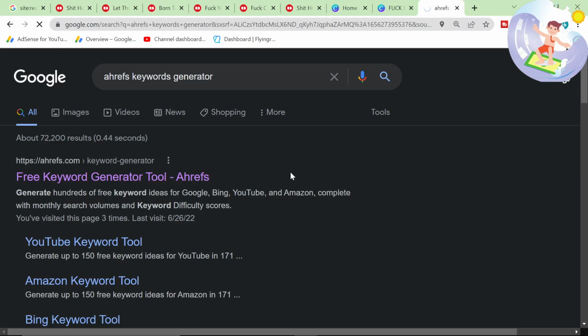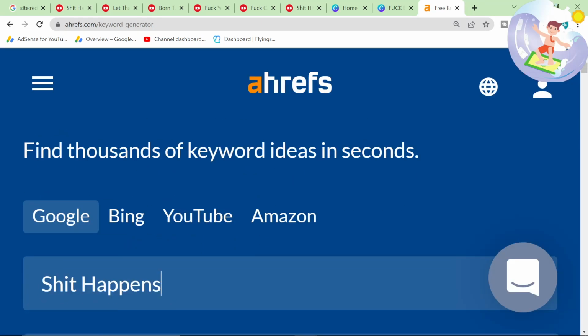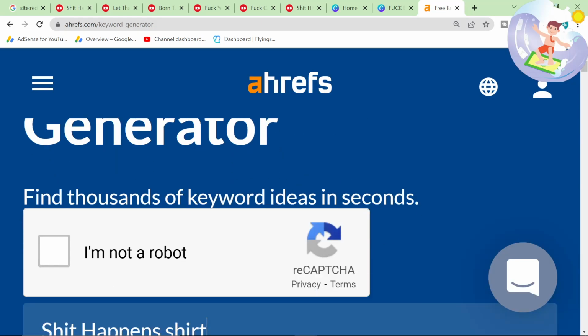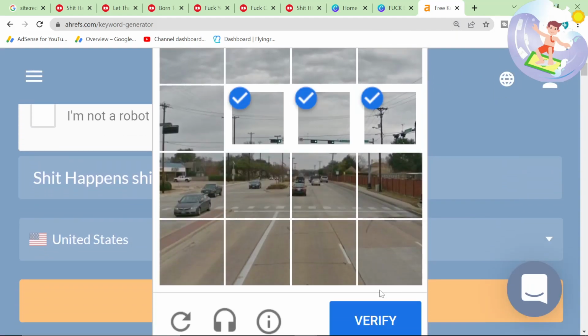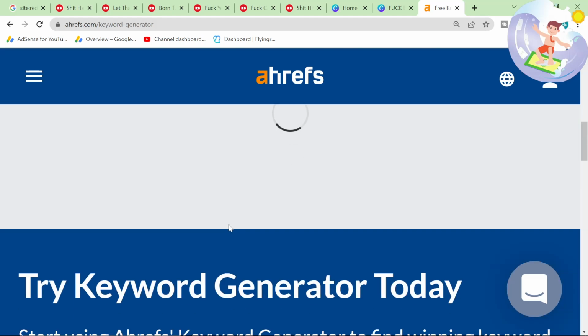So we're going to use this free tool, and then I'm going to write the word shirt at the end because I preferably want to know how many results the shirt has. Because I was just using this on stream, I have to do this annoying captcha.